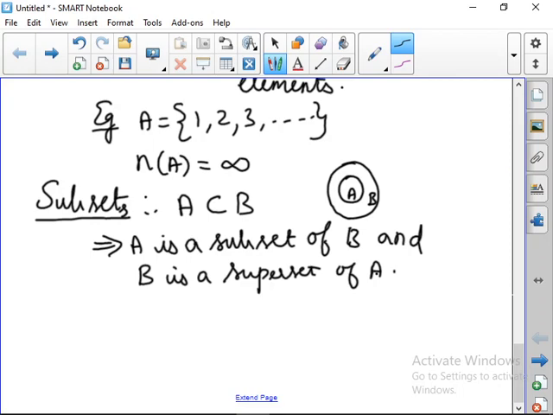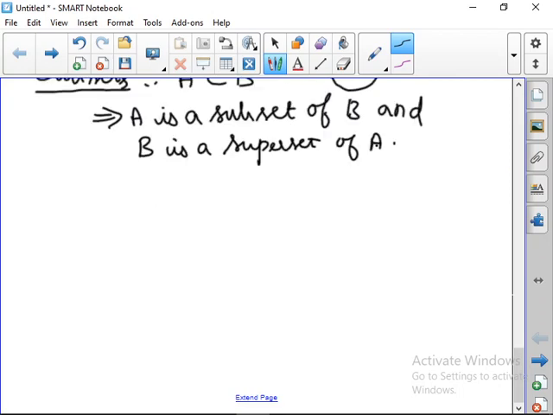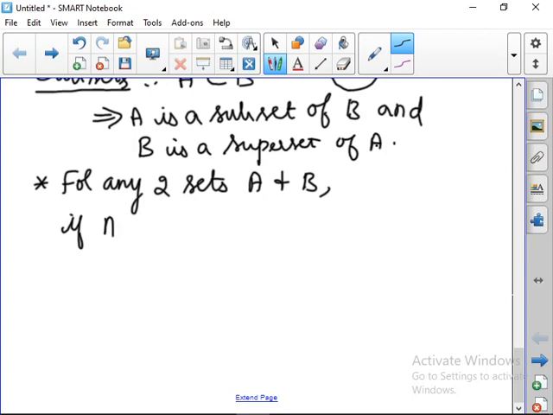Okay. So we can say subset like this. For any two sets A and B, if A is a subset of B and B is a subset of A, then A is equal to B. Correct?